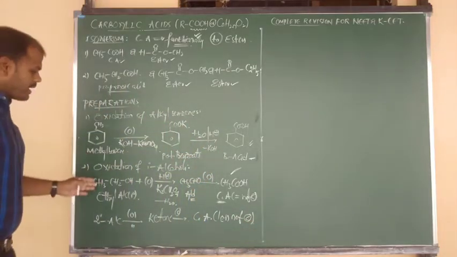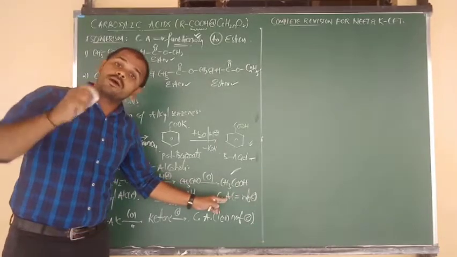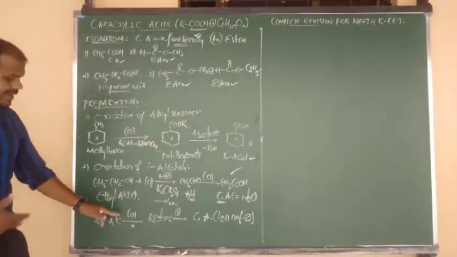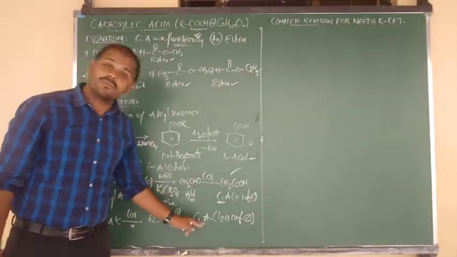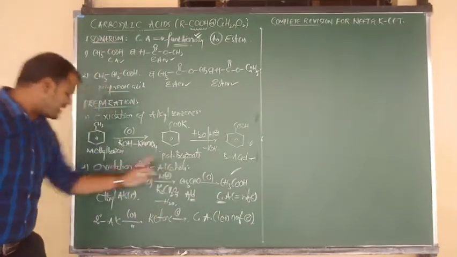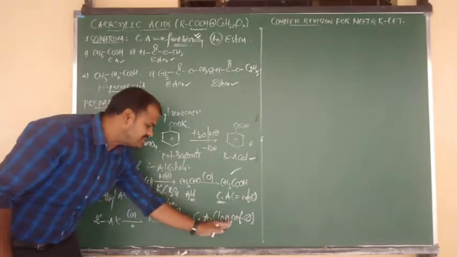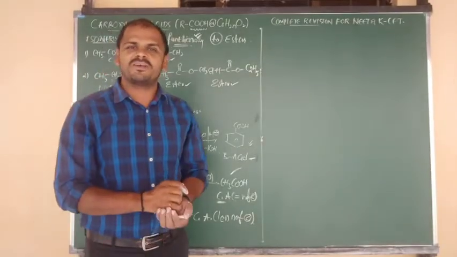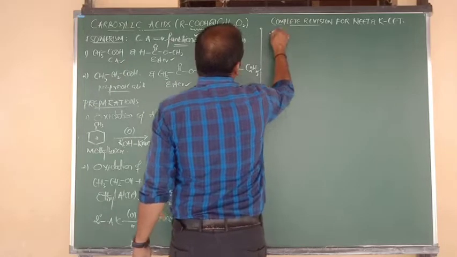Once again, primary alcohols upon oxidation give aldehyde, aldehydes upon oxidation give carboxylic acid, but they have equal number of carbons. Secondary alcohols upon oxidation give ketones, ketones upon oxidation give carboxylic acids. Both give carboxylic acid, but the acid coming from the primary alcohol contains equal number of carbons, and the acids coming from the secondary alcohol have less number of carbon atoms. Okay beta, good.